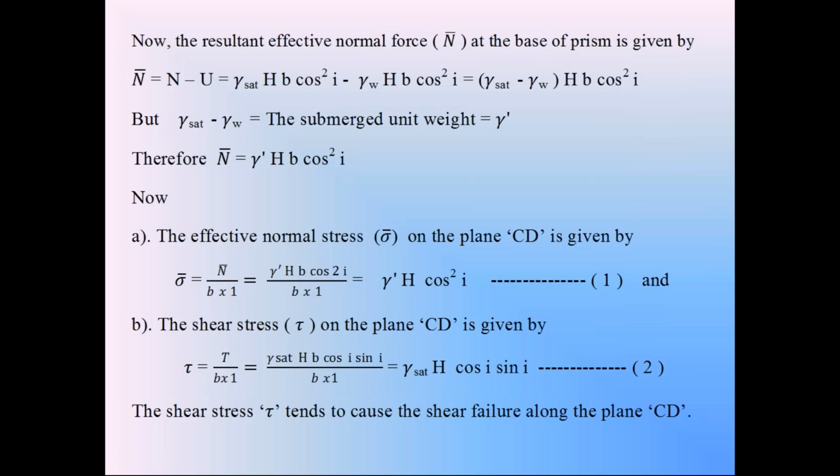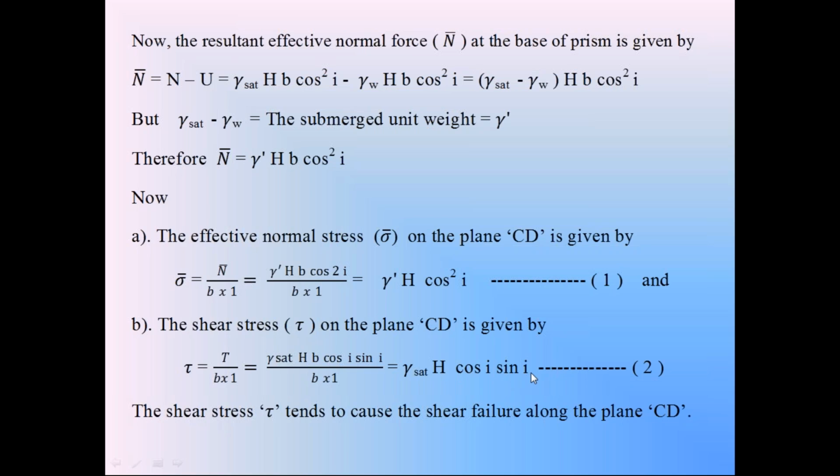Then, because of this tangential component T, the shear stress tau is acting on the surface CD. That shear stress tau is equal to tangential component T divided by B into 1. Tangential component gamma saturation into H B cos I into sin I, divided by area B into 1. So the shear stress tau causing the failure is gamma saturation into H into cos I into sin I.